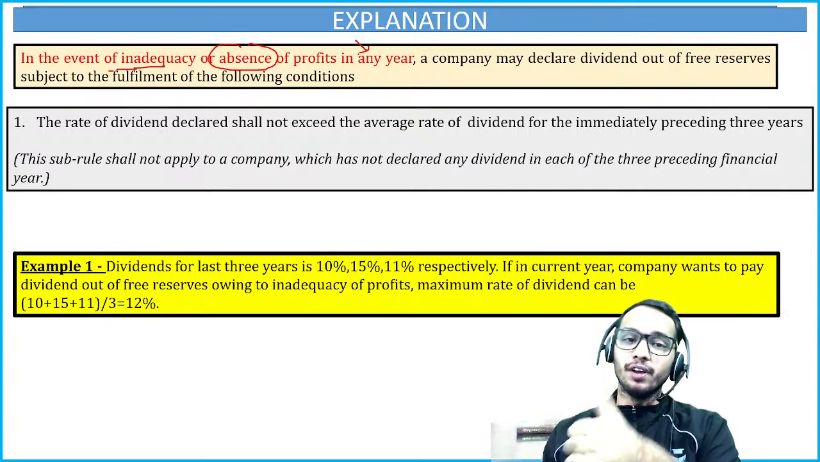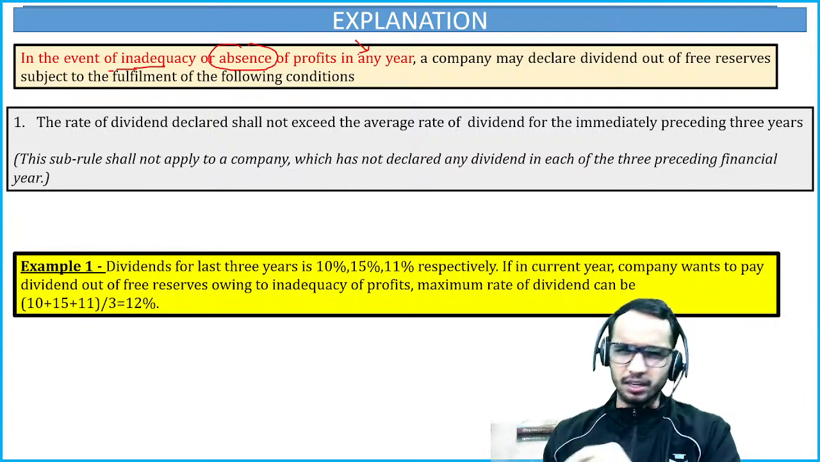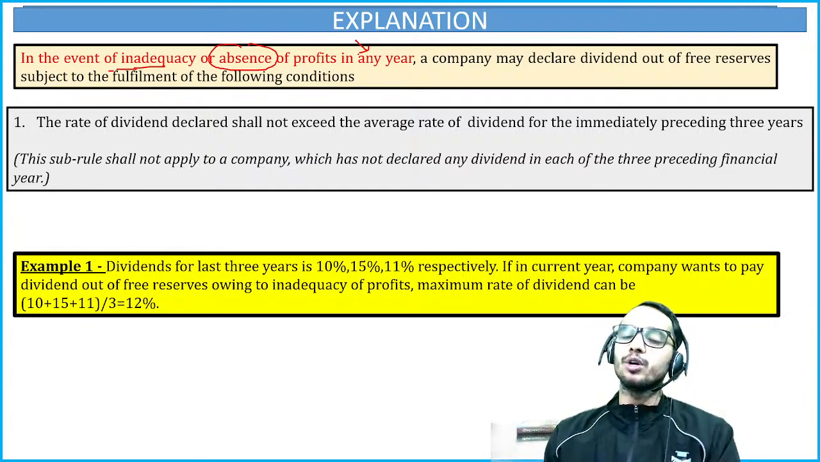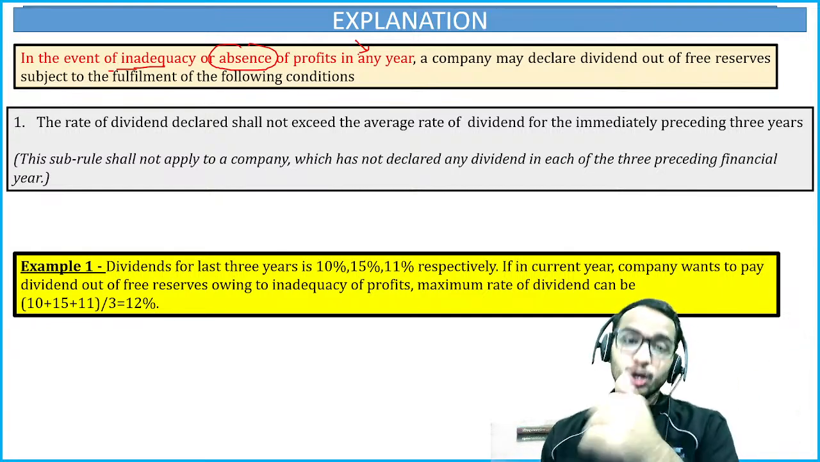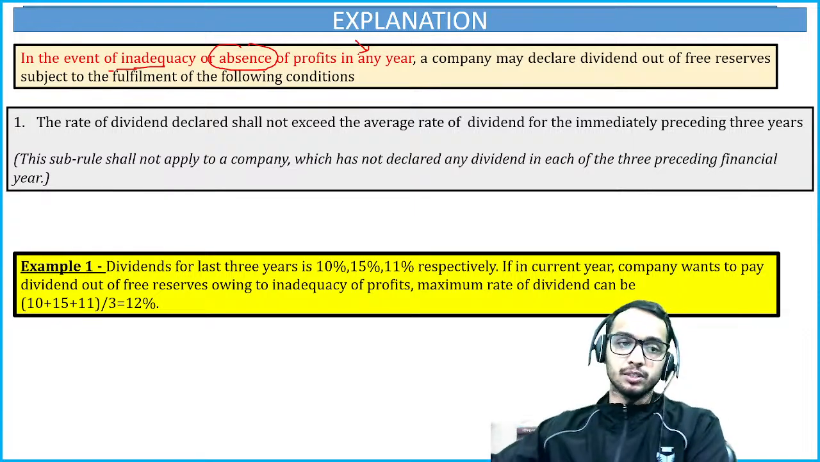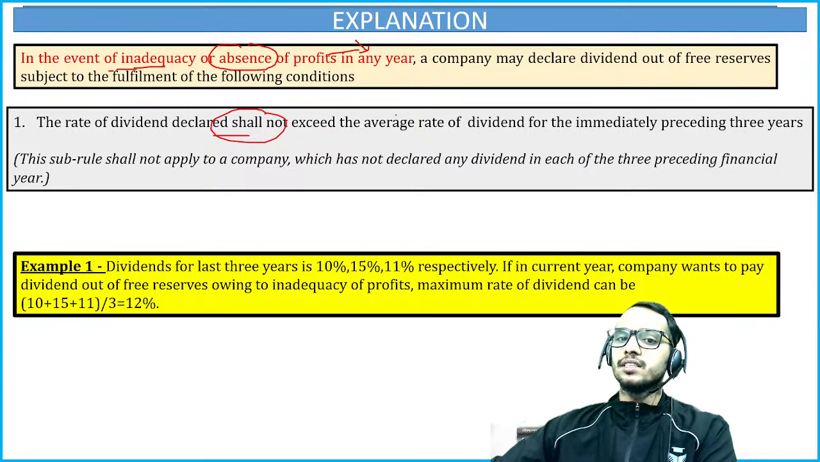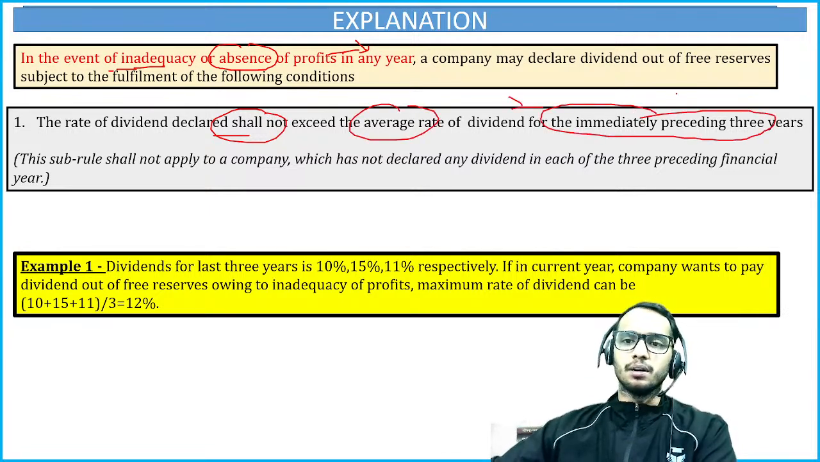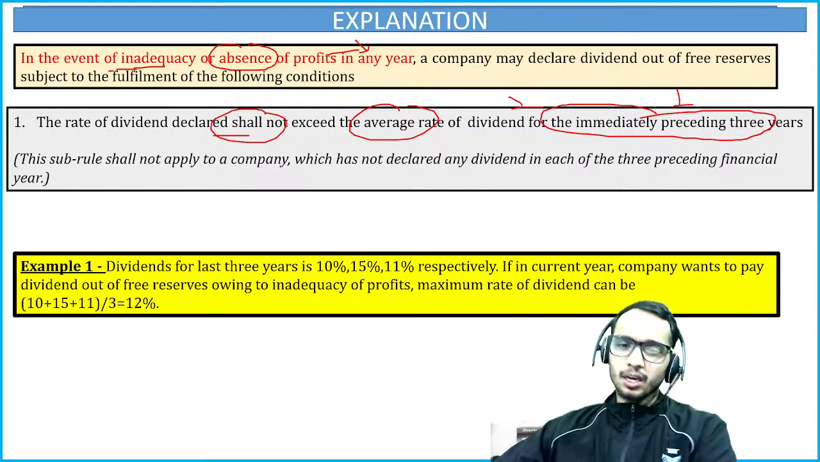We are going to talk about each and every condition, and there are 3 to 4 conditions. In the question we are only talking about one condition, but in the explanation we will talk about all the conditions, so that if any condition is asked, you will be able to answer that question. So the first condition says the rate of dividend shall not exceed the average rate of the dividend for the immediately 3 preceding financial years, that we have already discussed in the previous questions, right?